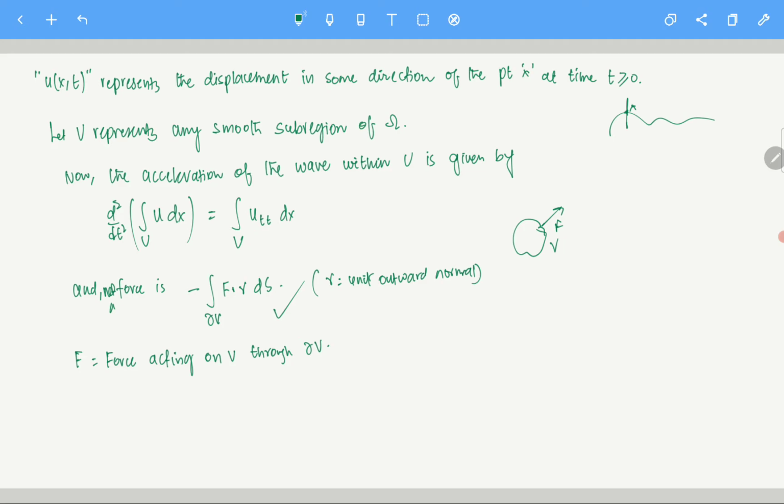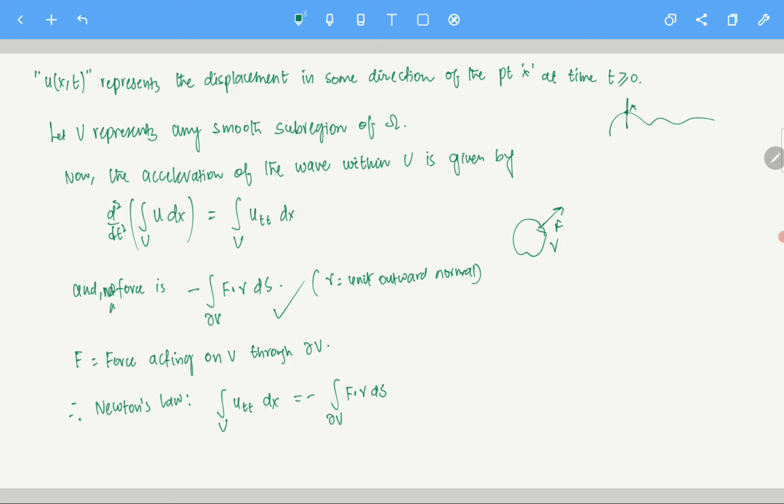Clear? Now from Newton's law, this force equals mass times acceleration. Let's say the mass is 1, which we assumed. So basically the integral over V of u_tt dx equals minus the integral over del V of F dot gamma dS. Clear?